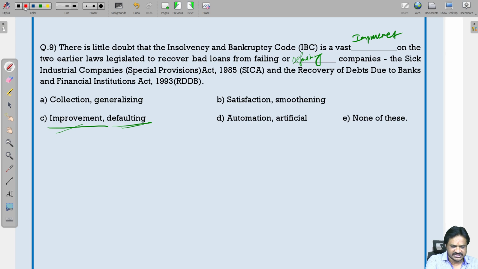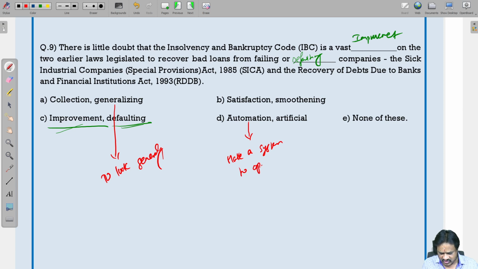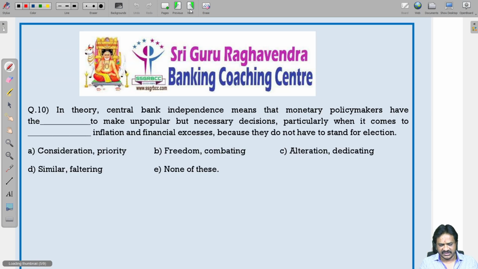Then what is the meaning of generalizing? To look generally. To look generally is nothing but generalization. Then automation means make a system to operate itself. That is nothing but automation. So here this is the correct thing. Next question. In theory, central bank independence means that monetary policy makers have the freedom. So independence. Here we are talking about independence.